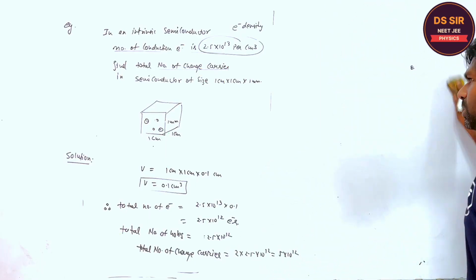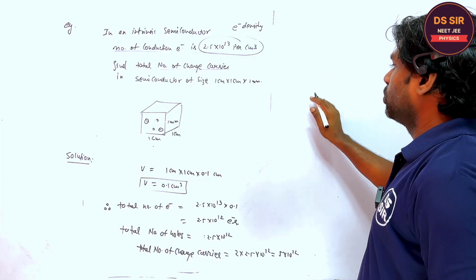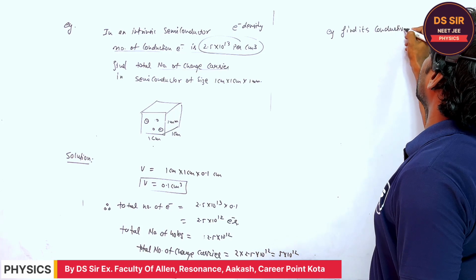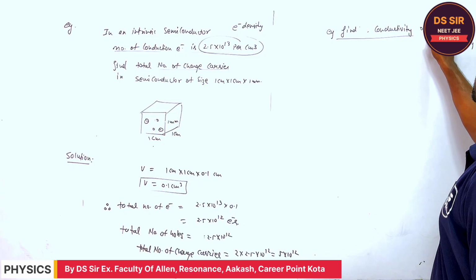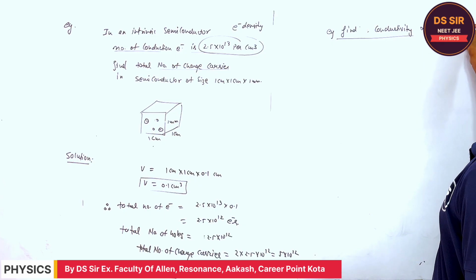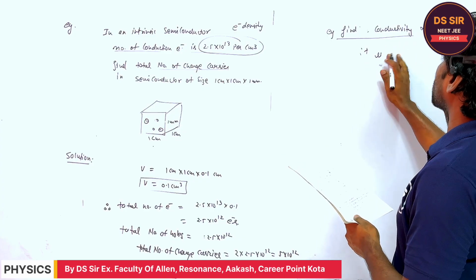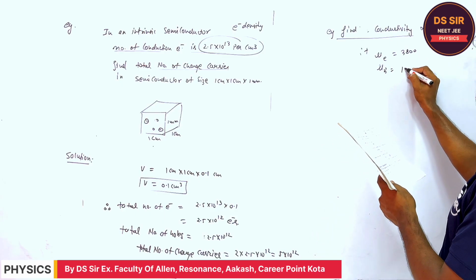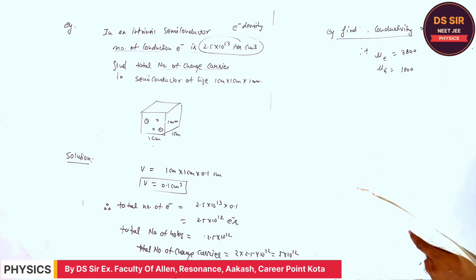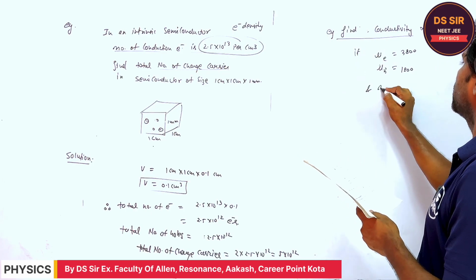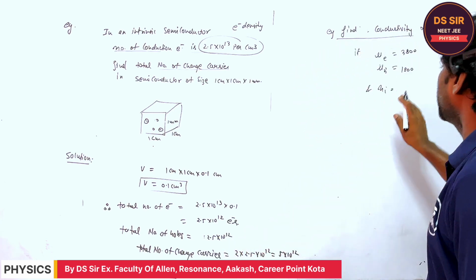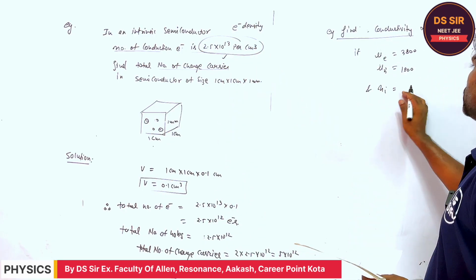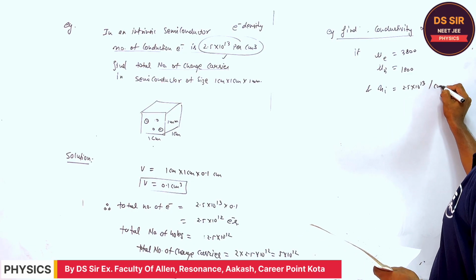Right. Very good. Suppose, listen one thing. If you want to find the conductivity of the semiconductor, and the mobility of electron and the mobility of hole are given in the question, 3800 and 1800, and the intrinsic carrier concentration, which is the same as the carrier concentration of electrons and holes, is 2.5 into 10 to the power 13 per centimeter cube.